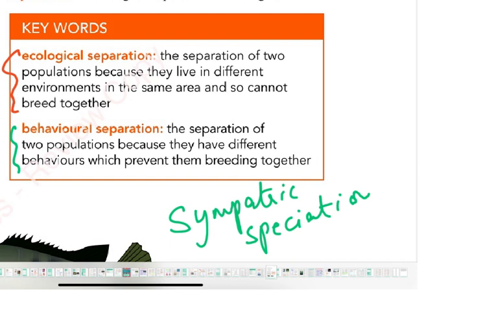The other is behavioral separation. In behavioral separation, 2 populations are separated because they have different behaviors which prevent them breeding together. Maybe they are in the same pond, the same river, the same ocean or the same lake, but because they have different behaviors, it prevents them from breeding together. So these are the 2 sympatric speciations that we have to teach you now. Ecological separation is different environments, E for ecology, E for environment, and behavioral separation is because they are in the same place, but they have different behaviors which prevent them from breeding together.